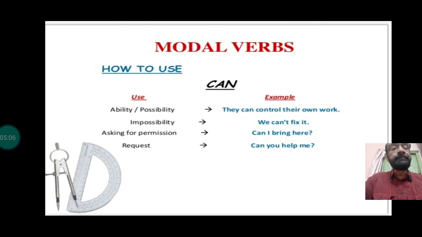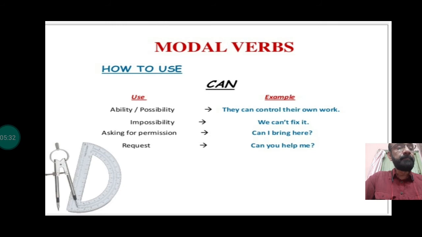Now let us see how to use modal verbs. Can. Let's see, for example, how to use can. In case of ability or possibility, can is used. In case of ability, can is definitely used. I can swim, I can sing, I can write 100 pages within an hour, or I can type 50 words per minute, so on and so forth.